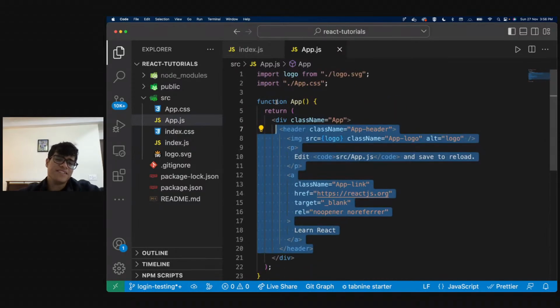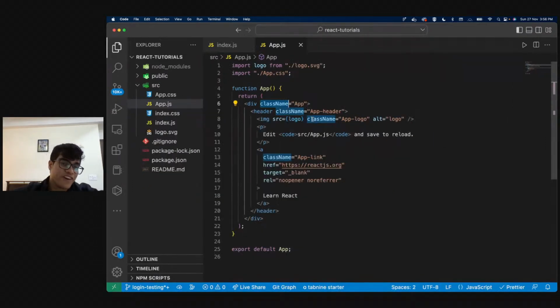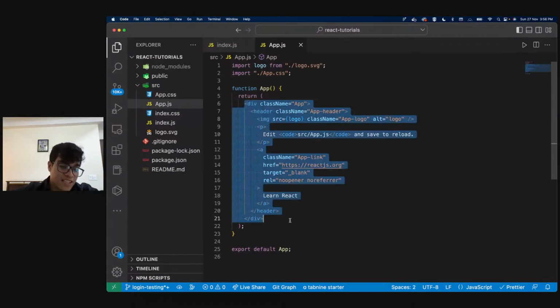So now what we see is there is this className, and like I said, className is nothing but class. Repeat again, app. All right. So app.js is nothing but a function. In this function, we are just returning HTML, right? And this is what JSX is called.